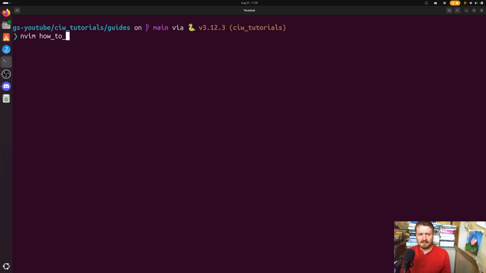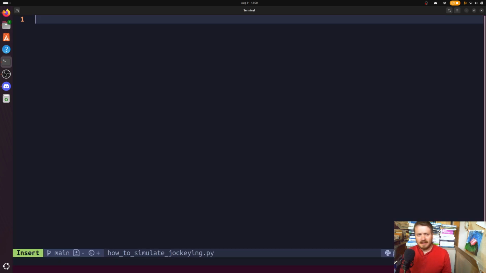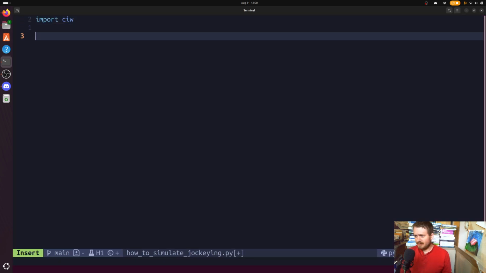So let's open up a new file, how to simulate jockeying. Even just jockeying is probably all that I really need to remember this later. Okay, let's import the Ciw Python package.